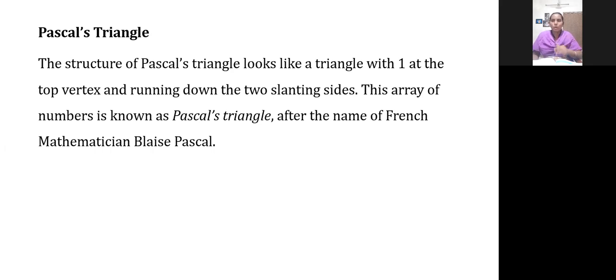But where 1 will come, they have mentioned that. The Pascal's triangle will be in a triangular shape. It starts from 1, and in the slanting side, it will have the value 1. Based on that 1 value, we will be adding two ones and writing the next row. Pascal's triangle, are you clear with this?